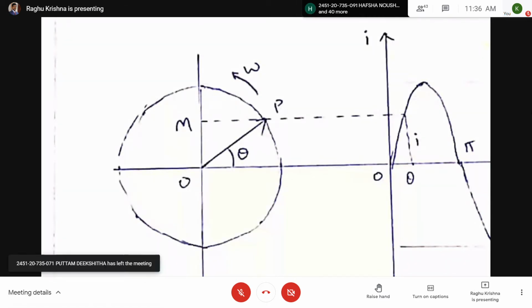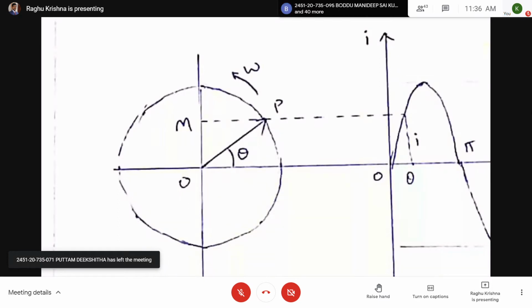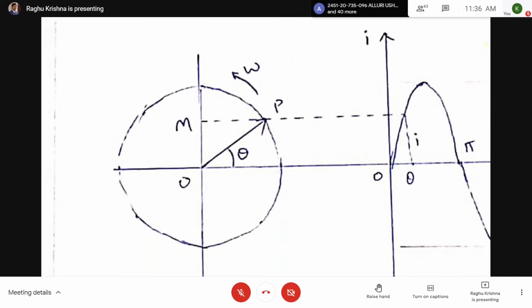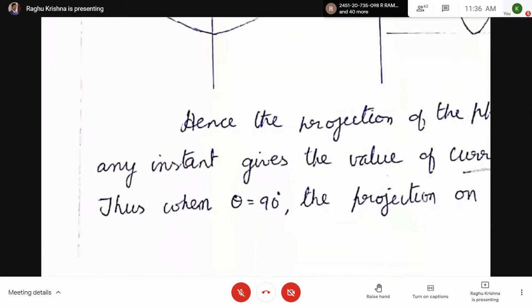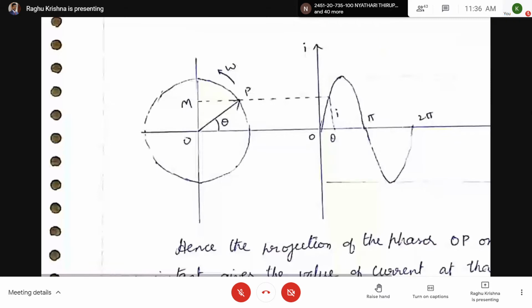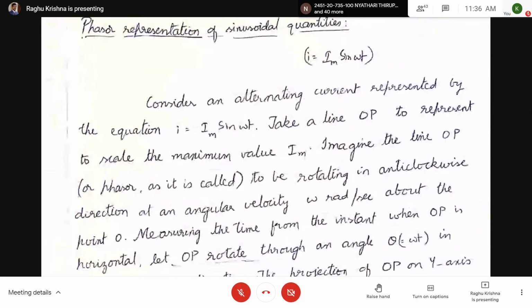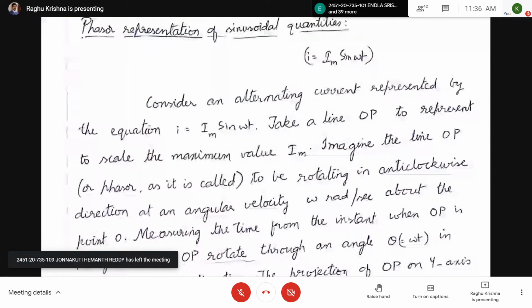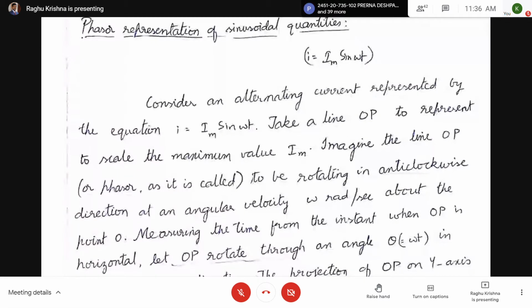So it cannot be here 1 centimeter equal to 10 ampere. There will be a scale. So based upon the scale, here we are taking a line OP to represent to scale the maximum value Im. Here you can see: take a line OP to represent to scale the maximum value Im. Are you able to see the second line?